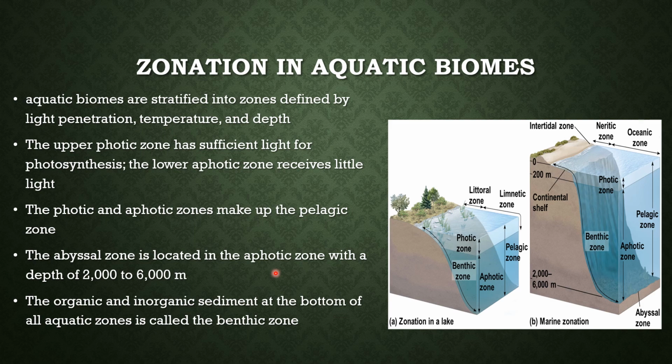And then the deepest level is the abyssal zone, which is really deep, usually about 2,000 or 6,000 meters deep, where there's no sunlight getting through at all. And then the very bottom is called the benthic zone, which is the sediment at the bottom. These are where organisms live that rely on things coming down there and live off stuff at the bottom of the ocean. That is the benthic zone, so that's our ground. And then right here will be our abyssal, and then aphotic, and our photic zone right here. Just how much light penetrates is how these zones are determined.